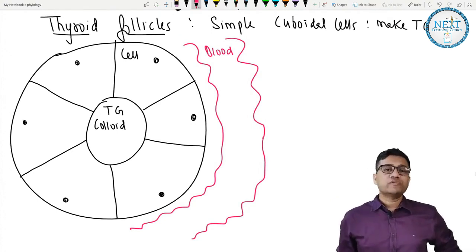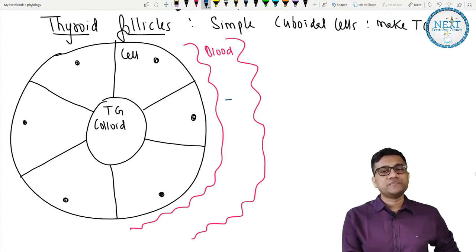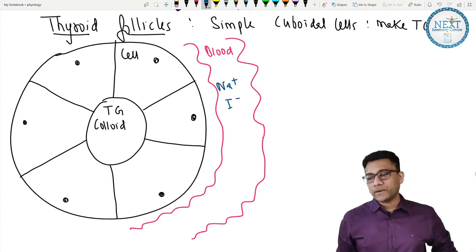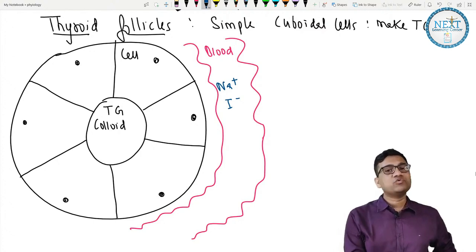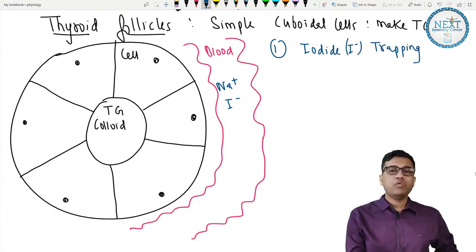So what is the first step? We know iodide is present in the blood. Sodium also. So sodium and iodide both are present in the blood. So first step is they have to enter the cell. That is called iodide trapping. How?